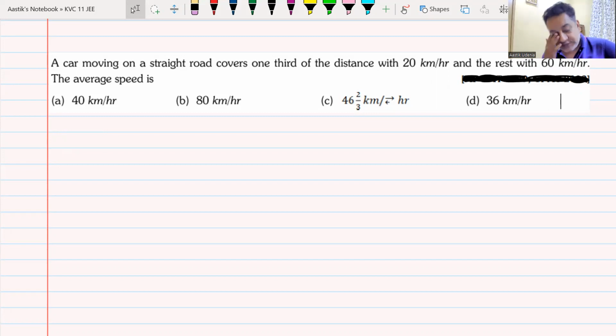A car moving on a straight road covers 1/3 of the distance with 20 km per hour and the rest with 60 km per hour. What is the average speed?